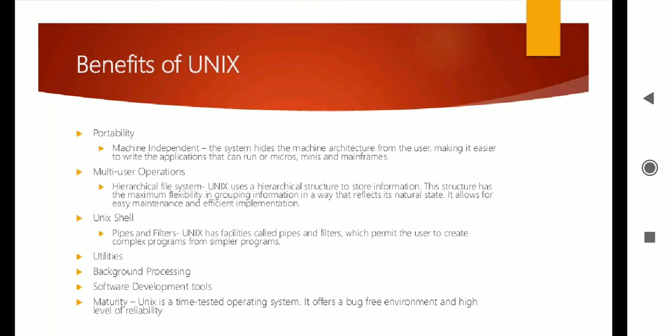Okay, next one, benefits of Unix. So what are the benefits? First thing is portability. It is machine independent. The system hides the machine architecture from the user, making it easier to write applications that can run on micros, minis and mainframes.